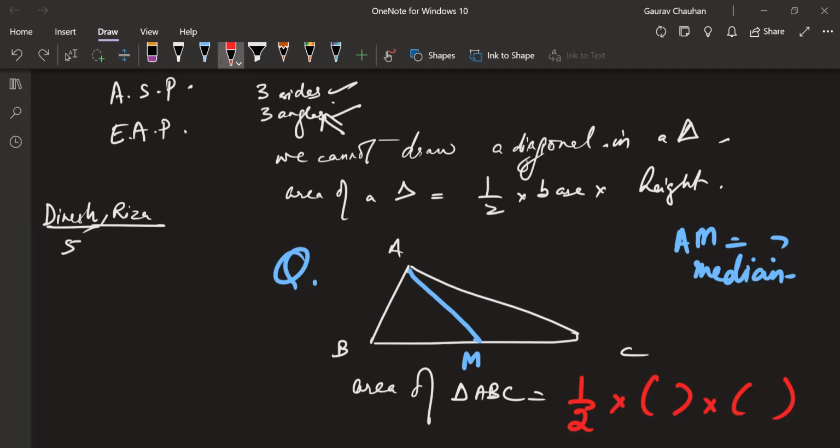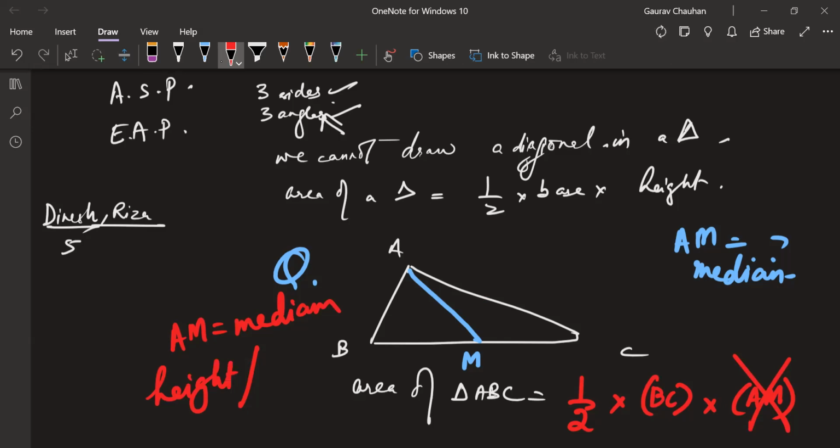So coming back to our original question, what Manisha said: here we cannot write AM. If you are thinking that, just remove that from your system. You cannot write BC into AM. This will be wrong because AM is a median. What do you need to write? You need height, or what is the alternative word for this, Dinesh? In place of height, what is the word that you use? Altitude. Okay, altitude.